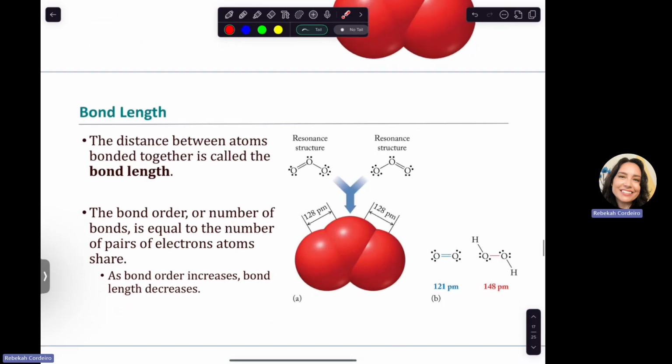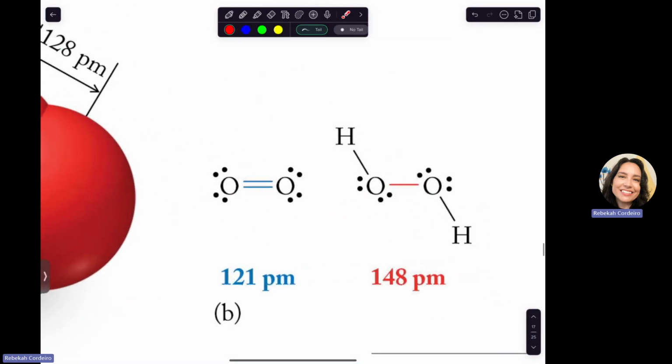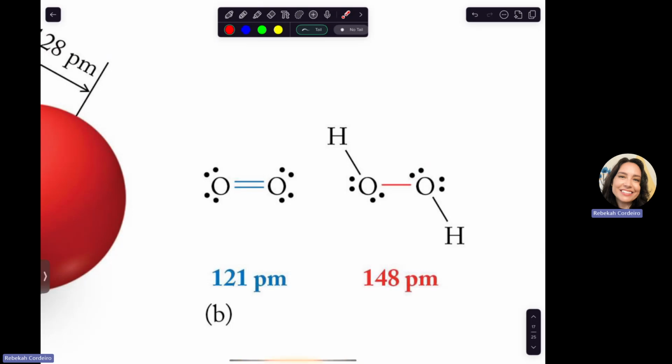So I want to just kind of show you why this is kind of weird. We should expect that a double bond between O and O is about 121 picometers long. And a single bond between O and O would be 148 picometers long. So which bond is longer? Single bonds.